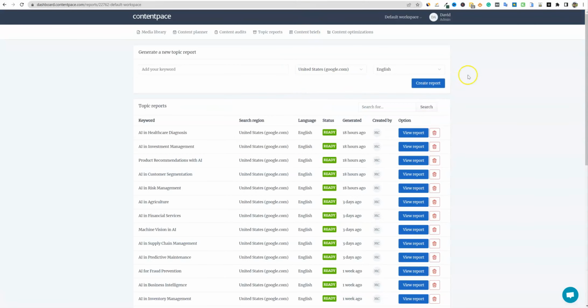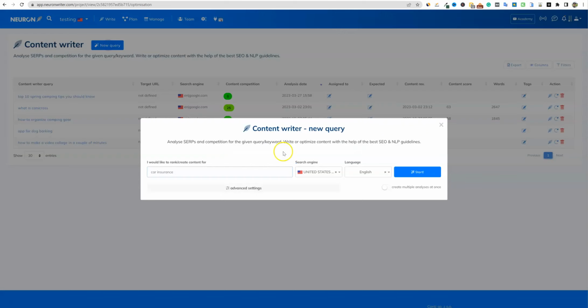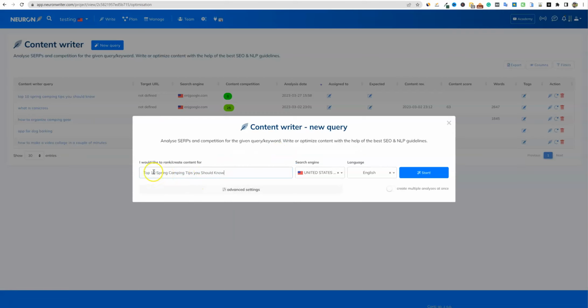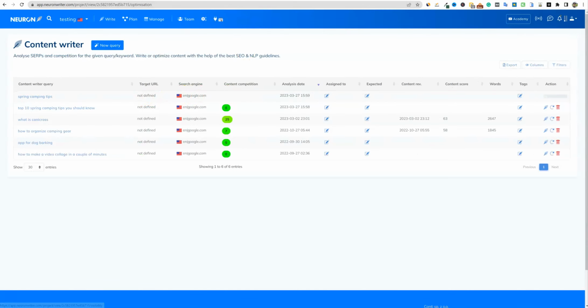Let's go over to Contentpace as well, and we are going to create a report. So I'm going to go and just throw in the keyword. Actually, I should have put in just spring camping tips on that other one. That was kind of, I'm going to say, top 10. No, we're going to go spring camping tips right here and create report. And it's going to start creating that report for us as well. And I'm going to run a different one. This should have been also just spring camping tips, because that's the keyword we're going for. So I'm going to push start and see if the competition score changes or anything like that, right?